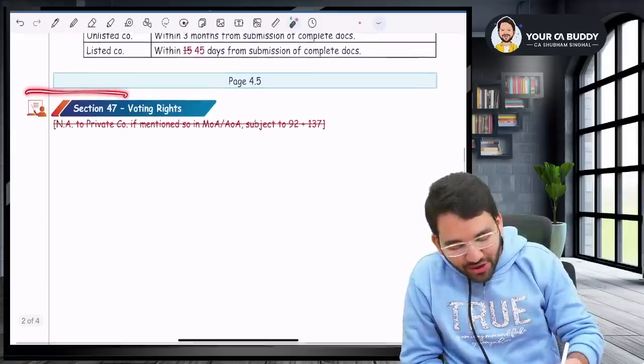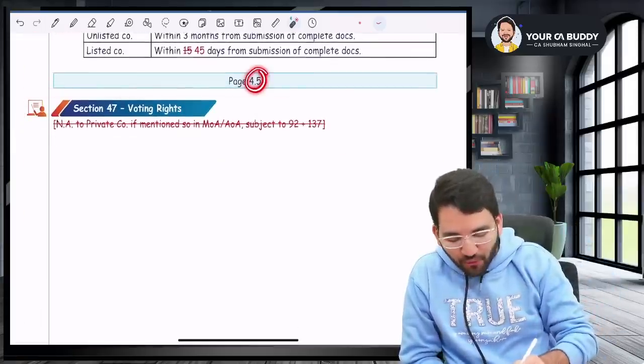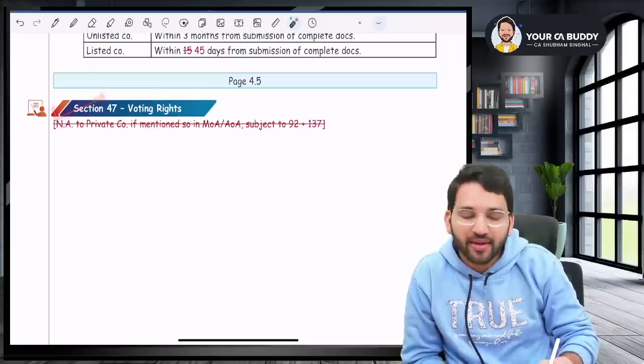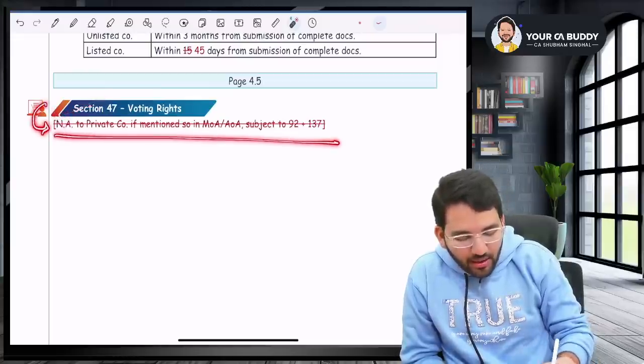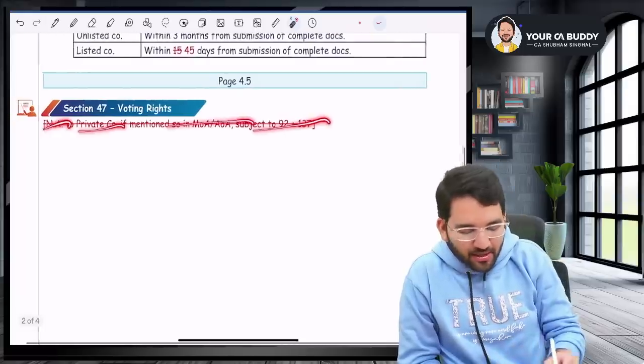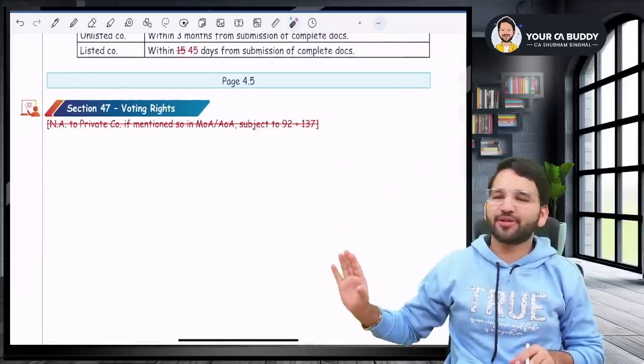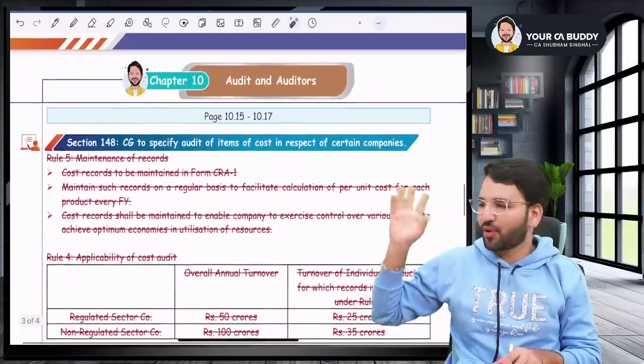Next point, sir. Section number 47, just again a minor correction. In the 47, when you come to page 4.5, you'll see section number 47. Below the heading, I used to write, not applicable to private company if mentioned in MOA, AOA, etc. This whole line has been removed. They have removed that exception. They are not bothering you with these exceptions, sir. But again, not a material change. If you want to do it, you can do it.